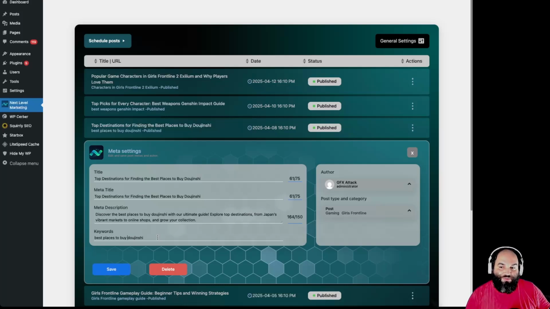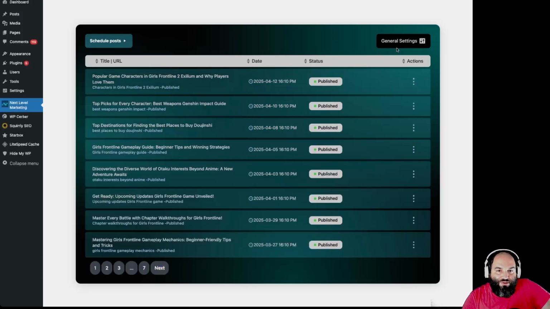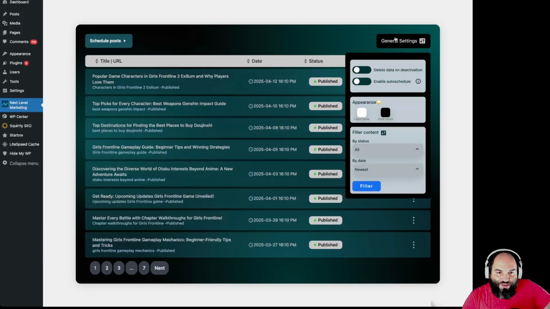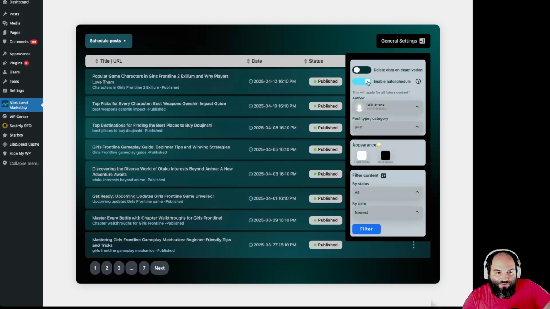That's why I said that you can skip the manual work, because by having next level inside of your WordPress, you continue the automation and you enhance everything that you have on your website. Right. Well, if you go to general settings, so you can play around with this if you really want to play around. But if you already believe and you already know that everything is done perfectly, then you can even skip this step and your marketing will become all the more integrated, because we've created this option and you don't have to do what I've done just before when I clicked on those panels. You don't have to care about it anymore.